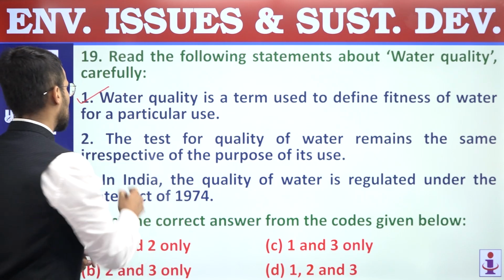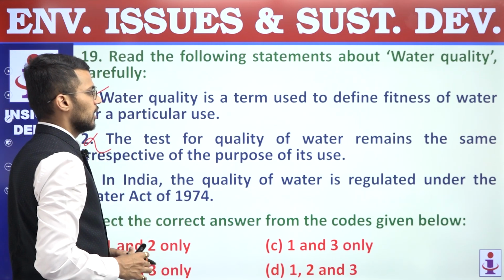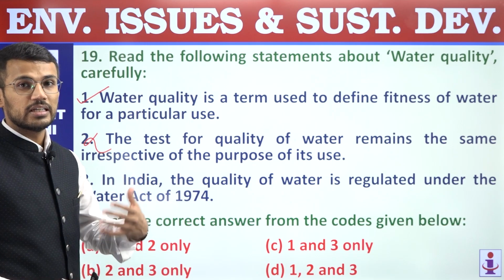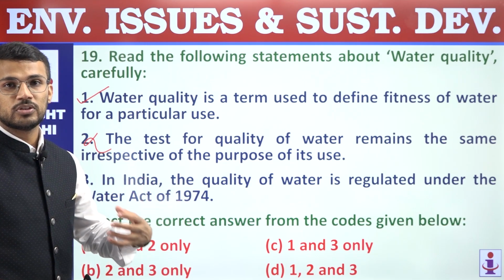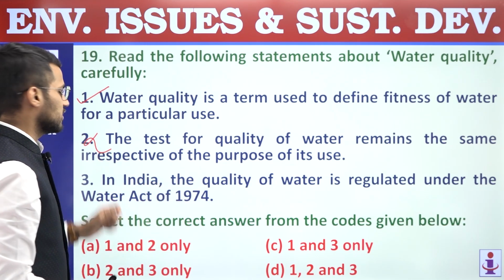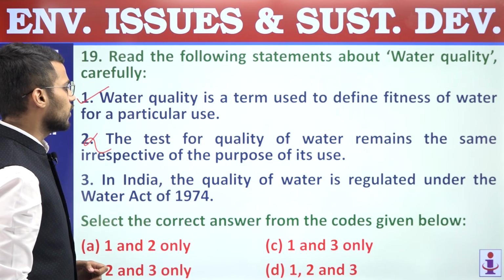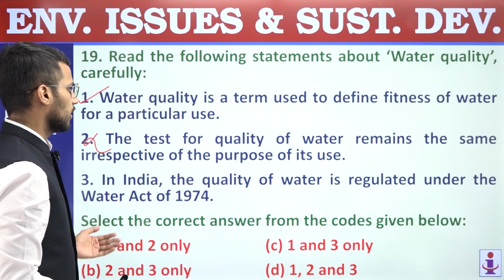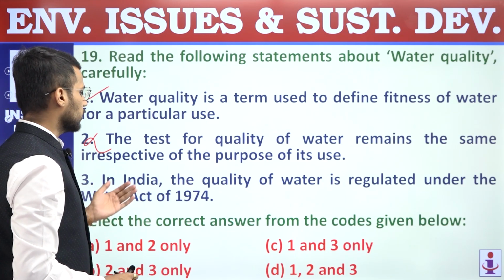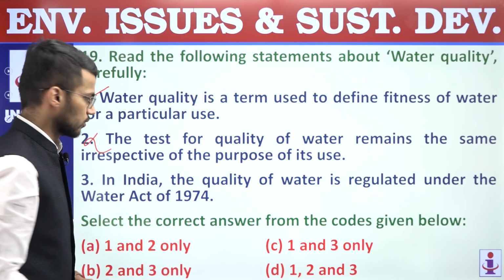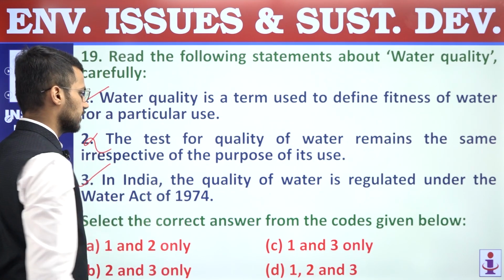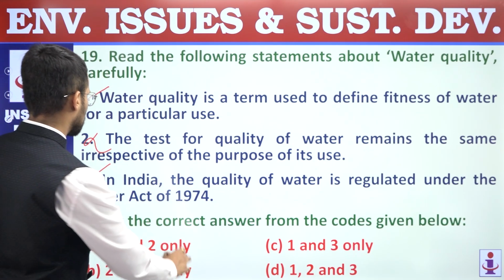This statement is an incorrect statement, because the test for quality of water is different based upon the usage of water. So second statement is incorrect. Third, in India, the quality of water is regulated under Water Act of 1974. This statement is a correct statement. So we are supposed to find out correct statements only.